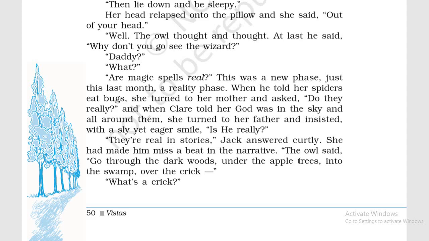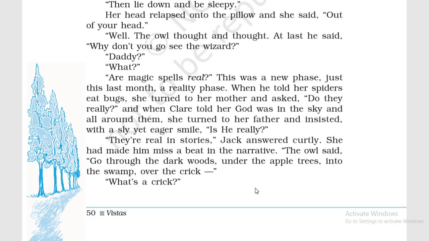then, in order to confirm this fact, she went to her father and insisted. She wanted him to tell her, is he really? Is God really around us, everywhere, and in the sky also? She asked with a sly yet eager smile, a clever smile trying to find out. True. Okay. Yes. So the question that she has asked here is, are magic spells real? Does magic actually exist?